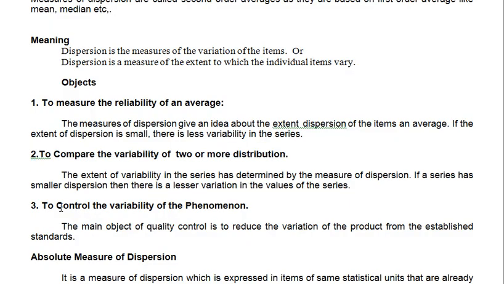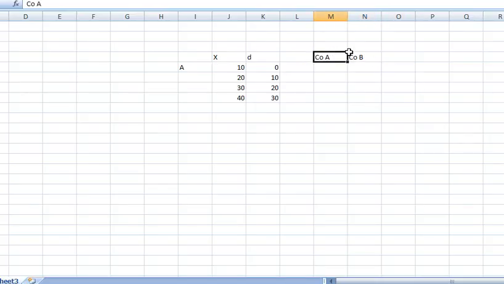Next, to control the variability in the phenomenon. Variability, is there any variation in the variable? Variation means, think that you are having two opportunities, project A and project B. I think most of you know that in your financial management project.